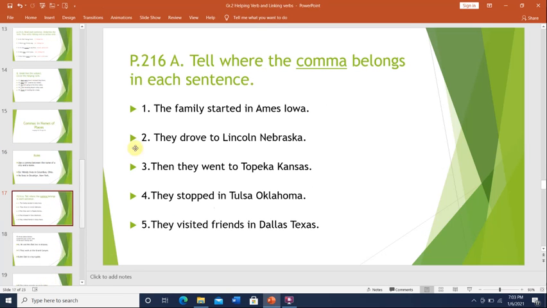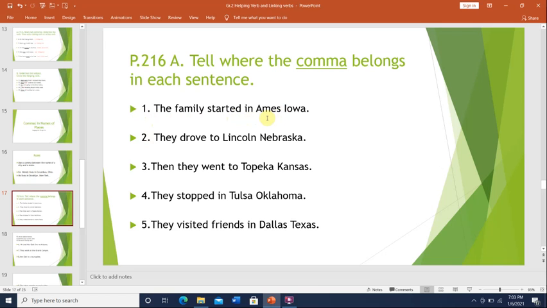On page 216, it says tell where the comma belongs in each sentence. While we read the sentence, we will look for the city and state and place the comma in the correct place.